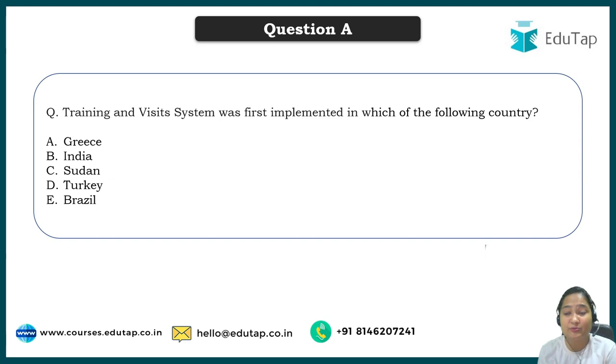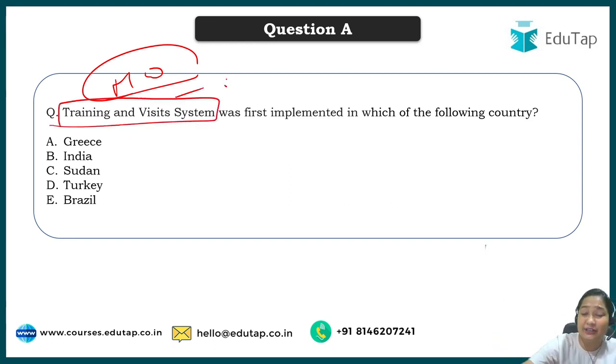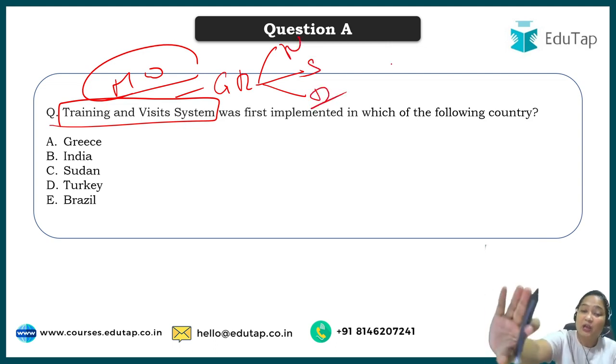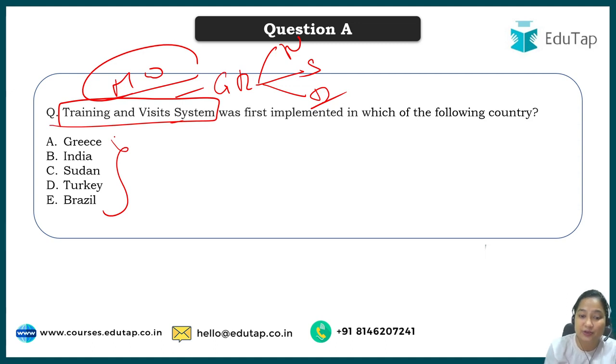Okay, now let's move to the homework question. So this is your homework question. Please do let me know. The Training and Visit system was first covered in India, and when good results were seen in India, it was further transferred to the whole Indian subcontinent. Nepal was included, Sri Lanka was included, Bangladesh was included. Based on the results in India, you'll have to tell which was the first country where this particular system was implemented. These are your options: Greece, India, Sudan, Turkey, or Brazil. So you'll have to tell the answer. I won't be telling you the answer in the slide. If you have the answer, attempt it in the comment section. I'll give you a heart if your answer is correct.